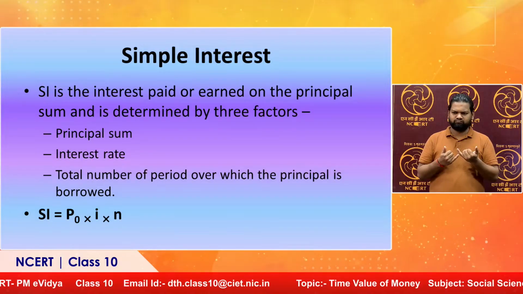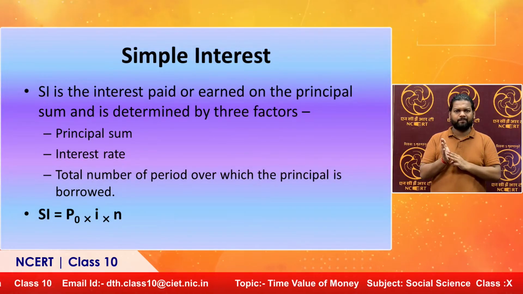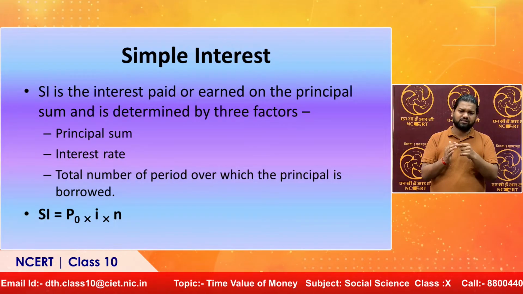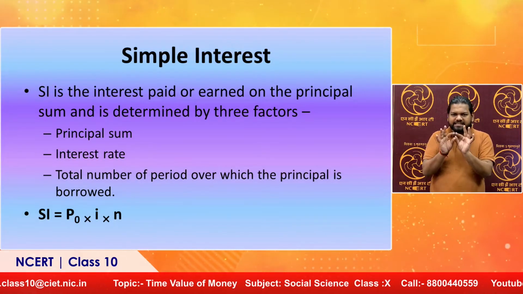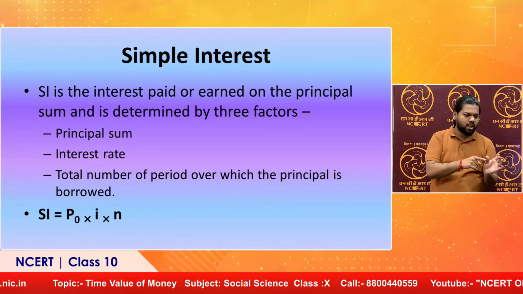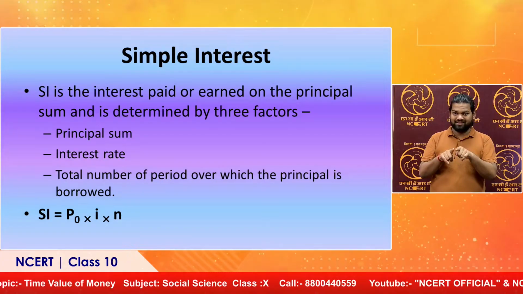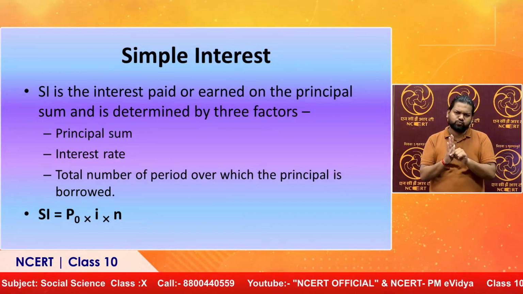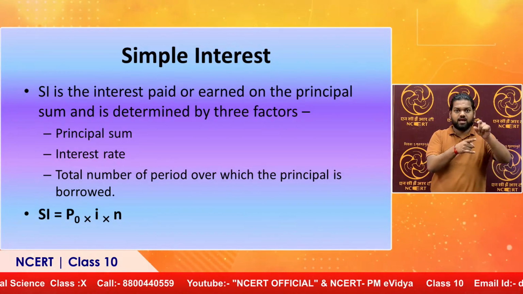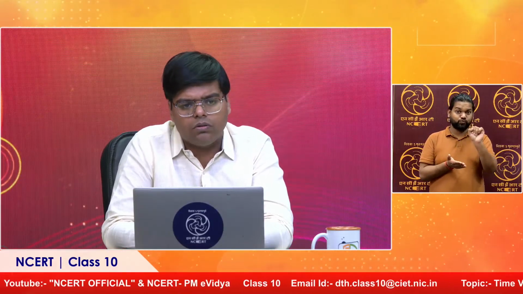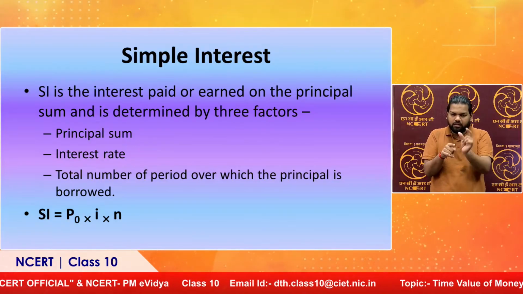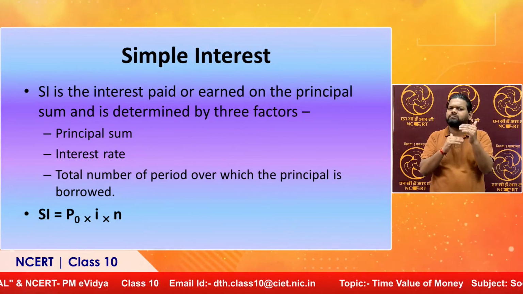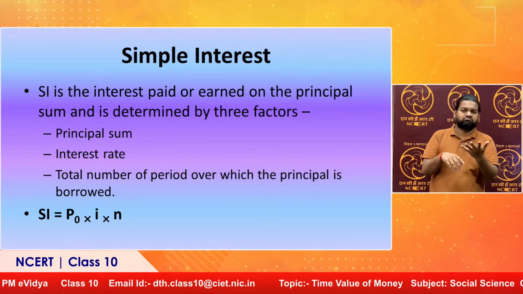Now, while talking about this concept of TVM, we have a prominent term that is called interest. So there are two components. One is simple interest, and another one is compound interest. The interest that you are getting on a bank FD is an example of simple interest. And the interest that you are getting on some policies is a case of compound interest. So simple interest is paid or earned on the principal amount. It is dependent upon three factors: the principal amount, the interest rate, and the time period, or the total number of periods over which the principal is borrowed.